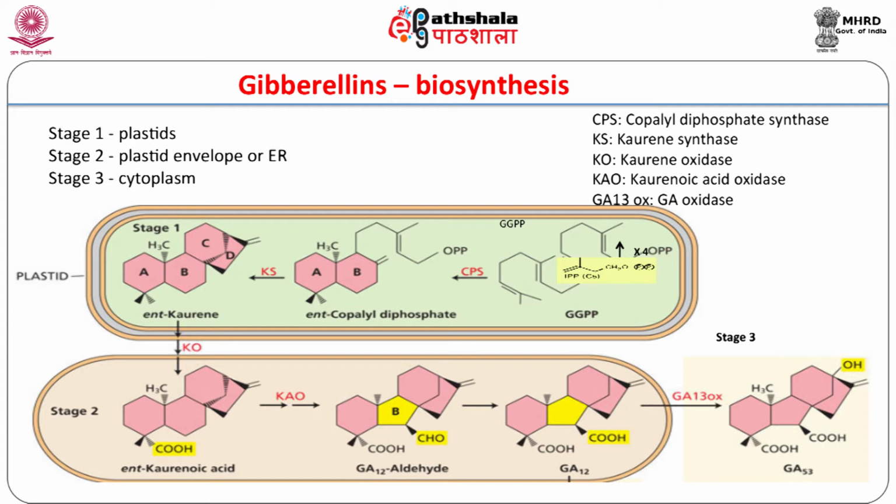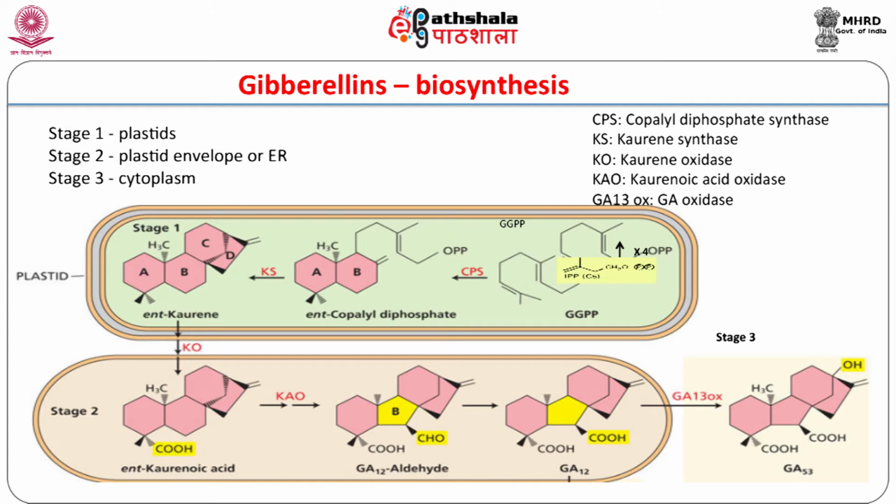The first committed step in gibberellin biosynthesis is the formation of ent-copalyl diphosphate from GGPP by the plastidic enzyme copalyl diphosphate synthase or CPS. This cyclized diterpene is further converted to the tetracyclic compound ent-kaurene by kaurene synthase, KS.